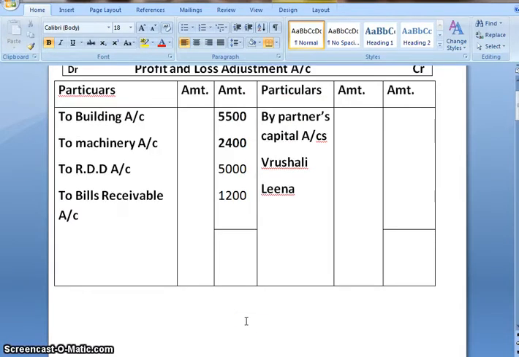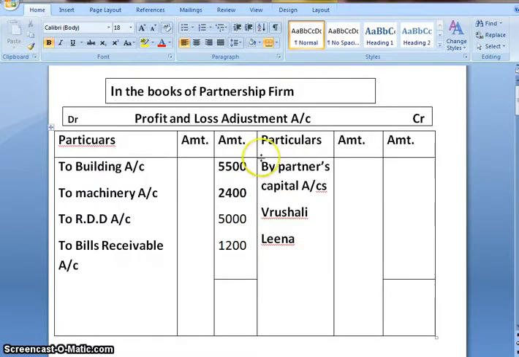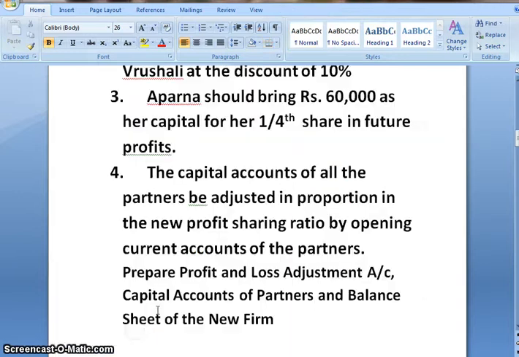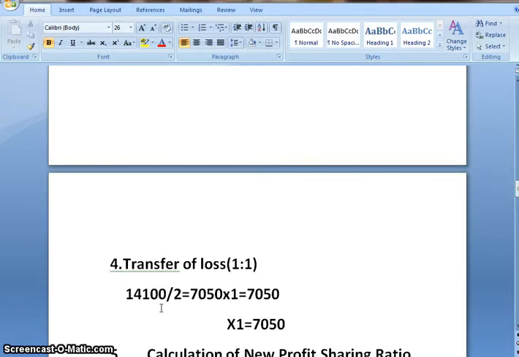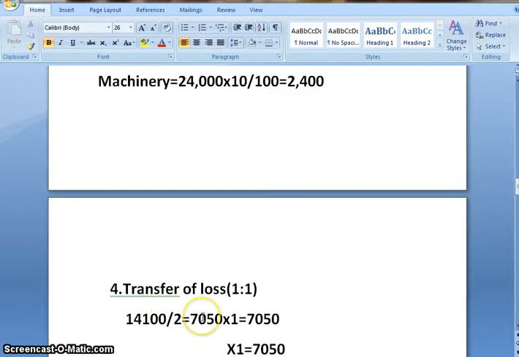So let us close profit and loss adjustment account. Clearly debit side is more, so let us add it. On adding, we get the amount as 14,100. Now this amount is to be distributed among all partners in their old ratio. Clearly there is a loss because debit side is more.